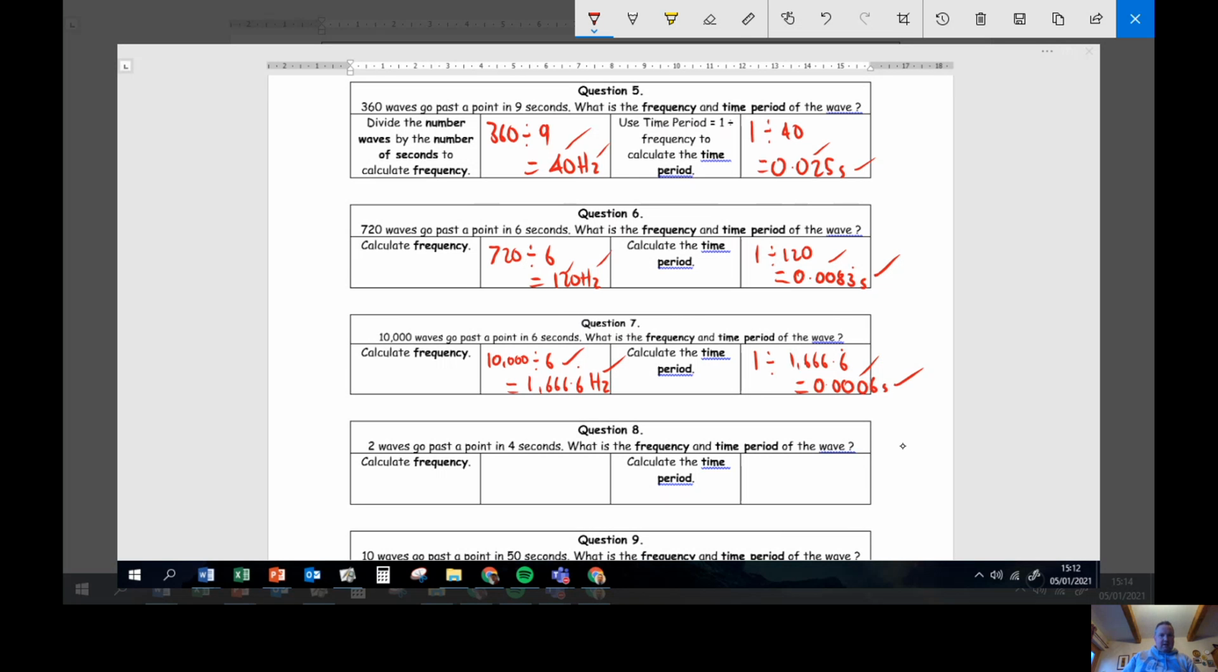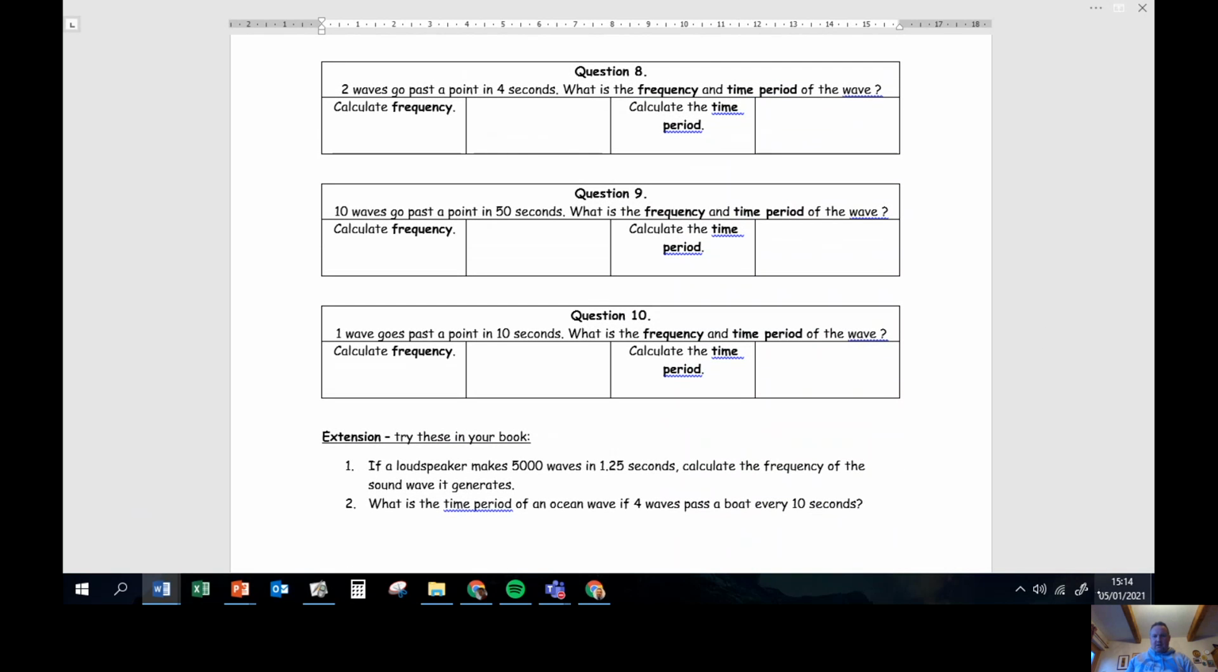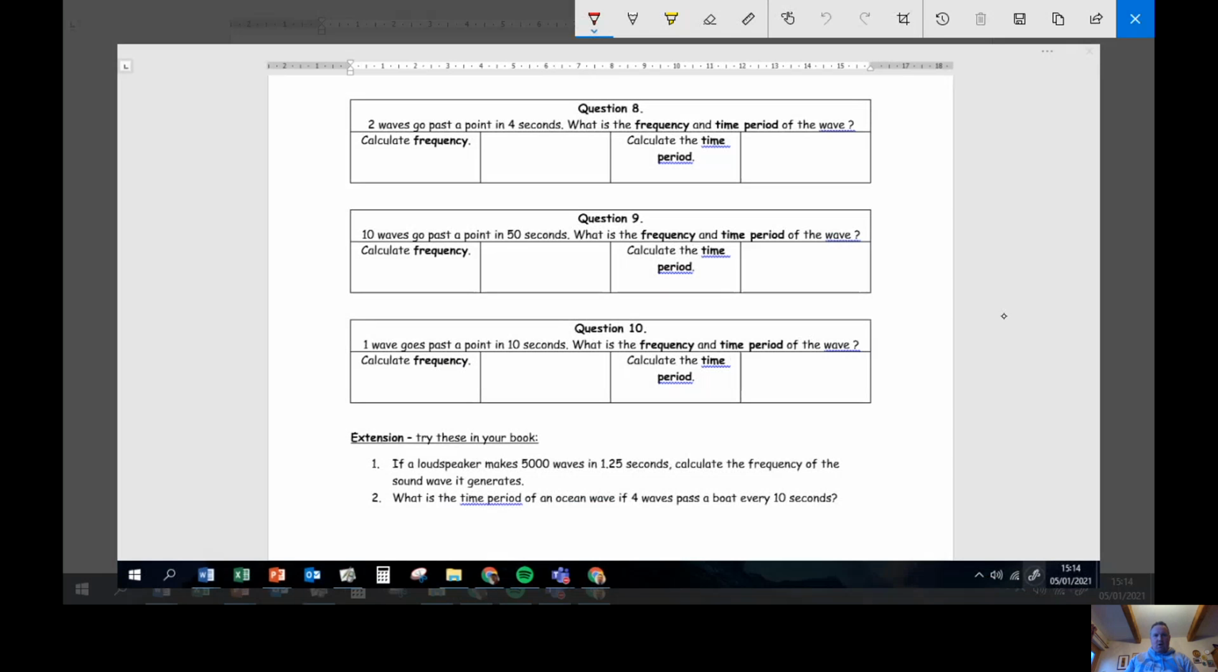I think what I might do is get the rest of the questions up on my screen here. So if you've marked those, I'm going to clear the screen in a second. Close that, scroll down, get everything on my Sketchpad so we can go through it. There it is. Okay. 2 waves go past the point in 4 seconds. So 2 divided by 4 gives me a frequency of 0.5 hertz. And my time period is going to be 1 divided by 0.5 gives me 2 seconds. Number and unit, number and unit.